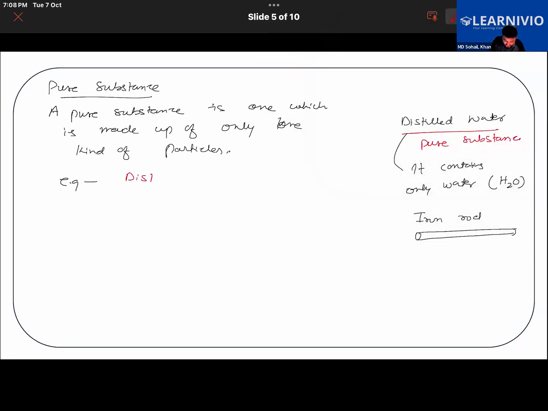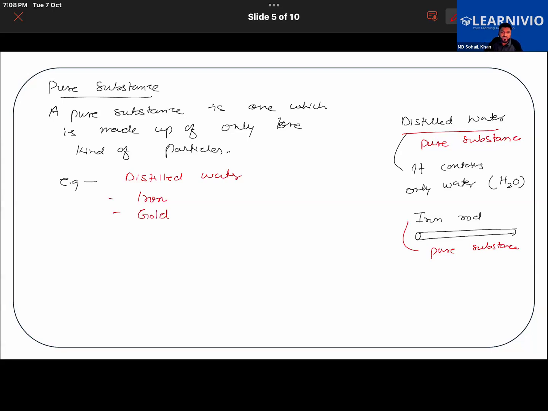Can you think of some other examples also? We have got distilled water. We have got iron rod, that is also an example of a pure substance. Think of some other examples of pure substances. Suppose, for example, you have paint.